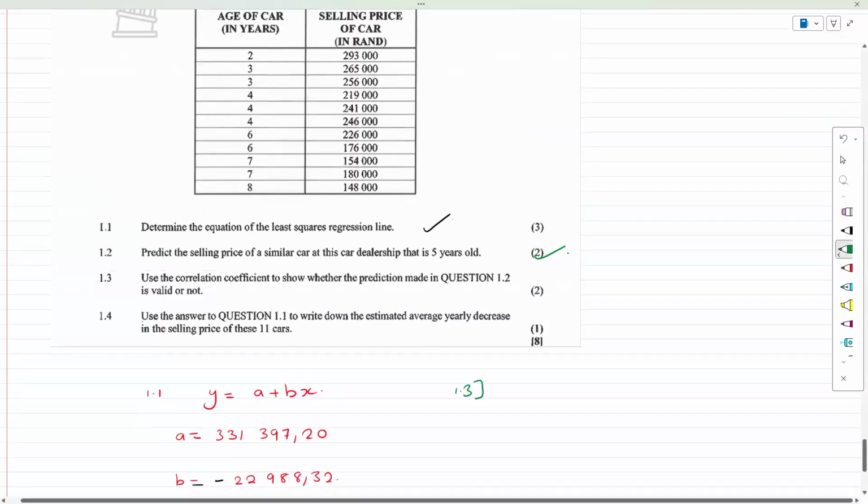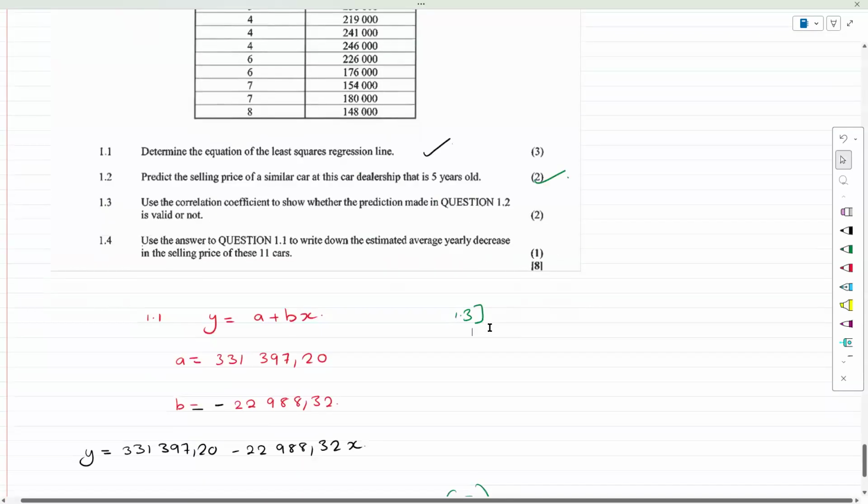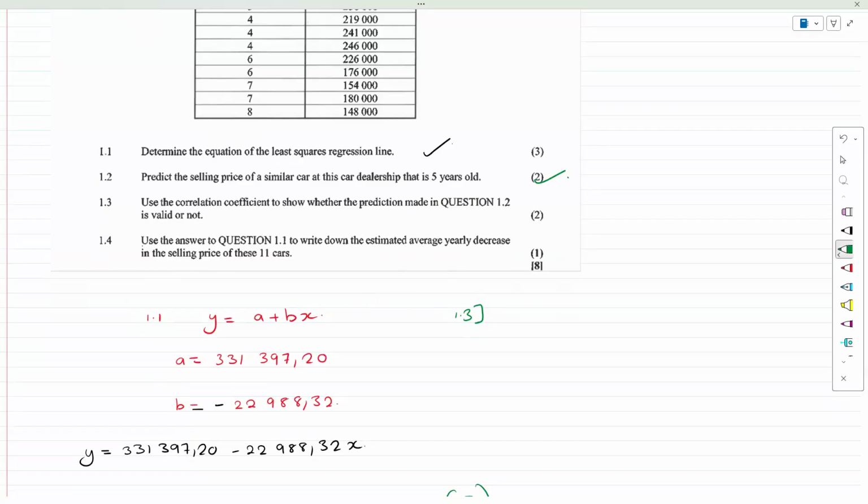Note this is the NSC paper. It is quite simple. Use the correlation coefficient to show whether the prediction made in 1.2 is valid or not. So firstly, the coefficient is the R value, which is equal to negative 0.95. We get this by pressing Shift Stat. Your data should still be in the calculator, and you're going to go to REG and press the R value, and this is negative 0.95.